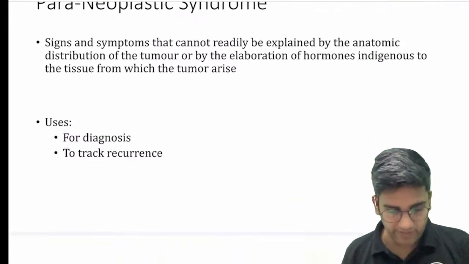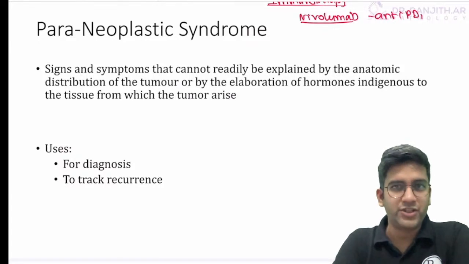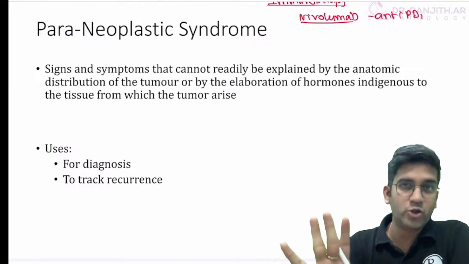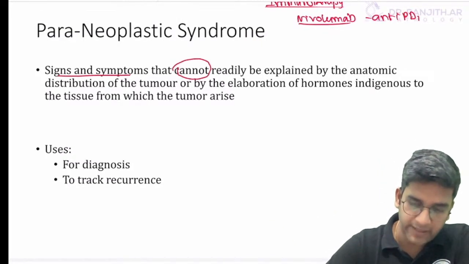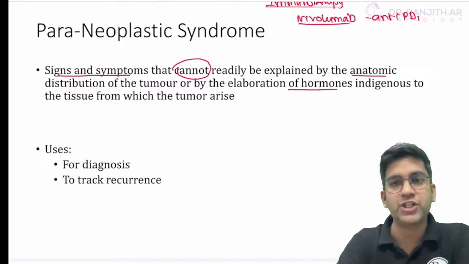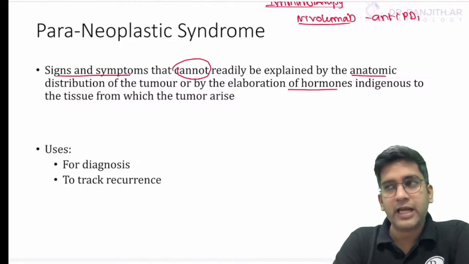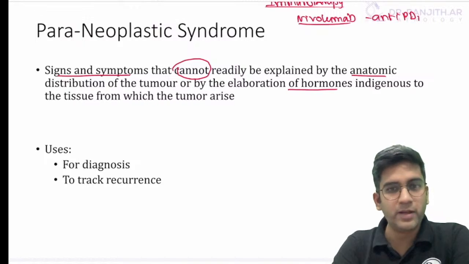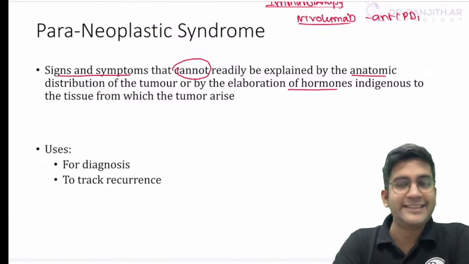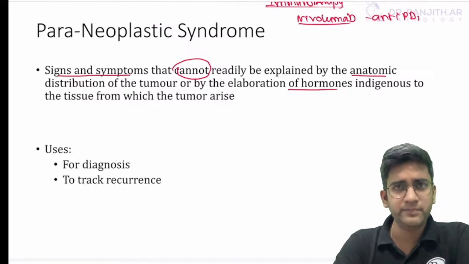Let's come to paraneoplastic syndrome. Okay, perfect. So paraneoplastic syndrome, we know the definition. Symptom is different. Paraneoplastic syndrome is different. These are also signs and symptoms of cancer which cannot be explained by the anatomy or by the functioning of the tumor, indigenous to the tumor which they arise from, right? So let's say I'm having a tumor which is arising from the ovary. Can it secrete estrogen? Yes, no, maybe. Definitely it can secrete estrogen, right? So is that a symptom or paraneoplastic? It's undoubtedly a symptom. So I can explain that, right?